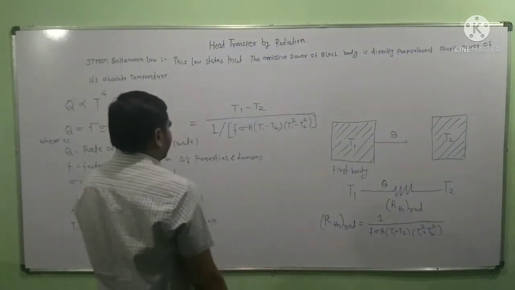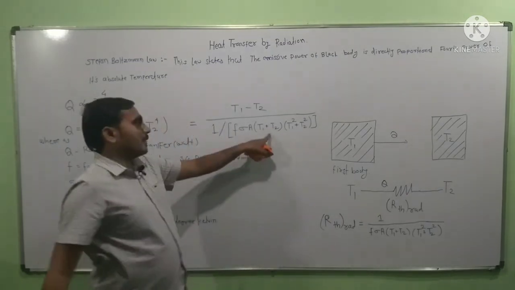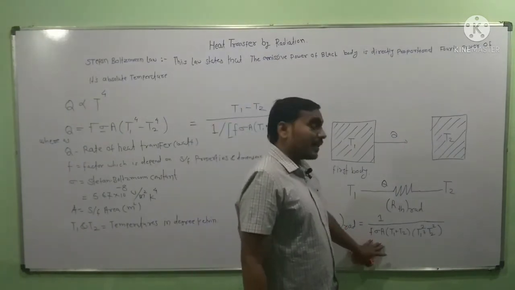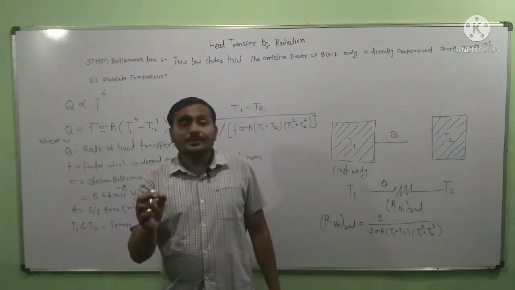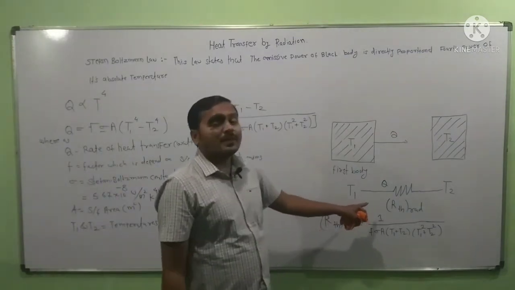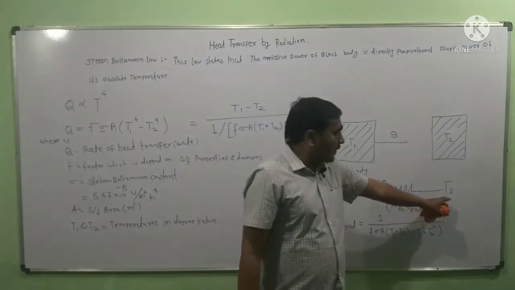Here it's plus and plus. This is the resistance which is produced when the heat is transferring from a body having temperature T1 to a body having temperature T2.